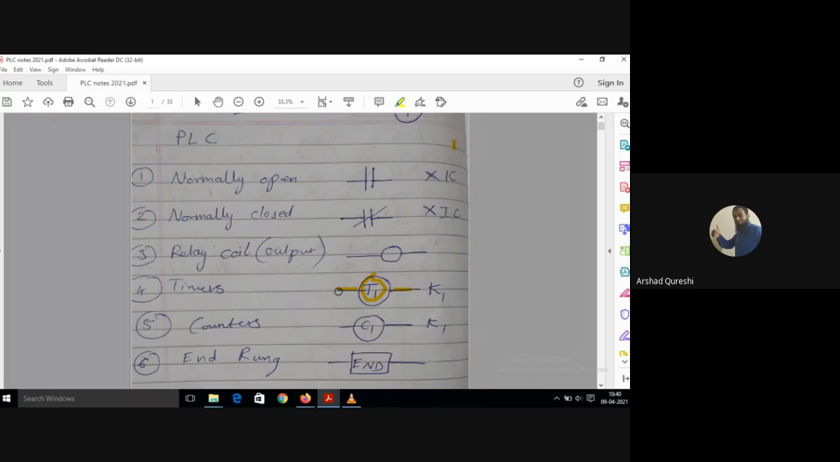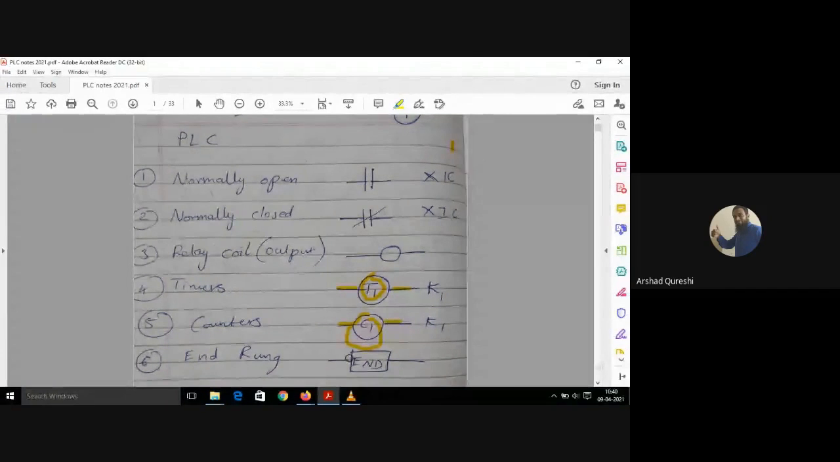If it is starting from T1, T3, there are timers, and there are counters. We will see what counters are also. And an end rung is also there. It is not that necessary to write an end rung, but generally people write it to show that the program has ended. So these are the elements.